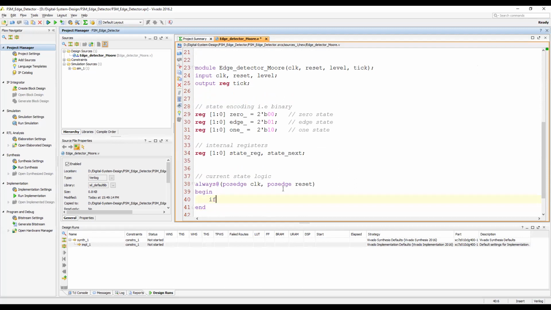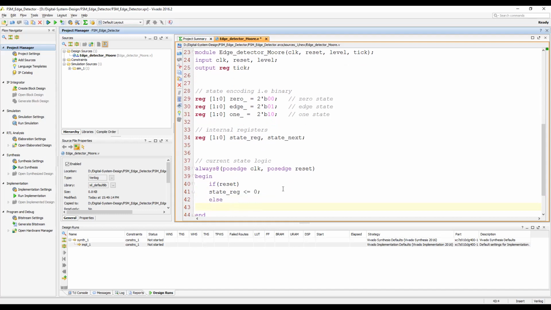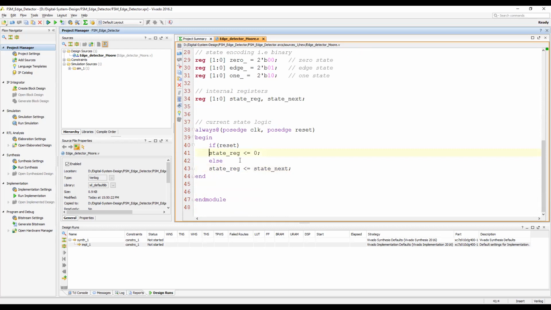If reset is high, then state_reg is equal to zero state, else state_reg is equal to state_next. So on reset the system goes to the initial state, otherwise the next state is assigned to the current state.